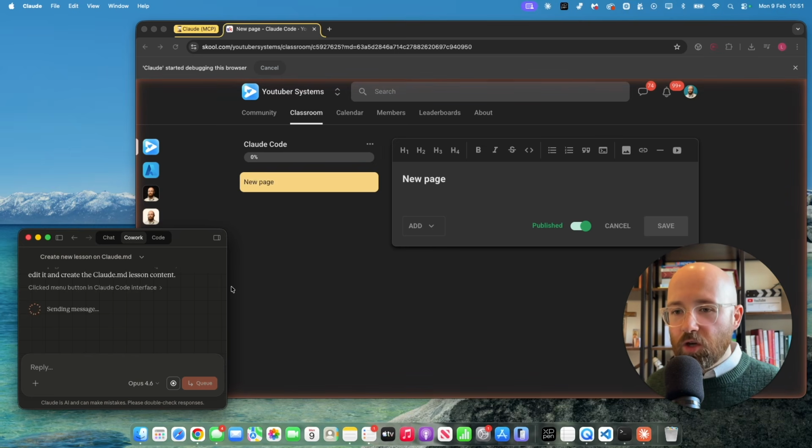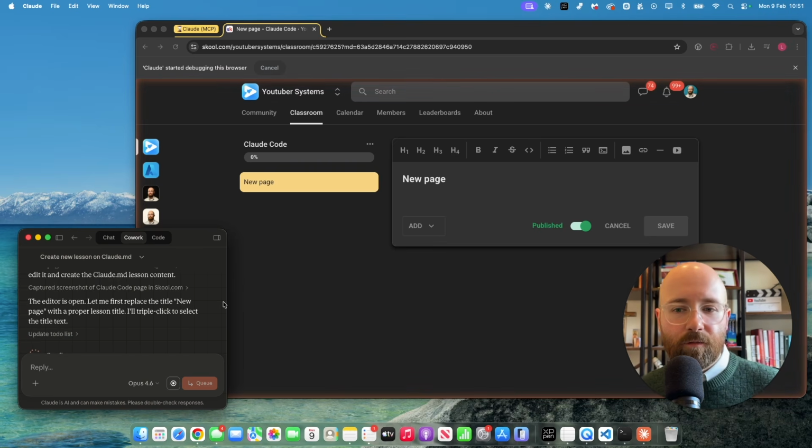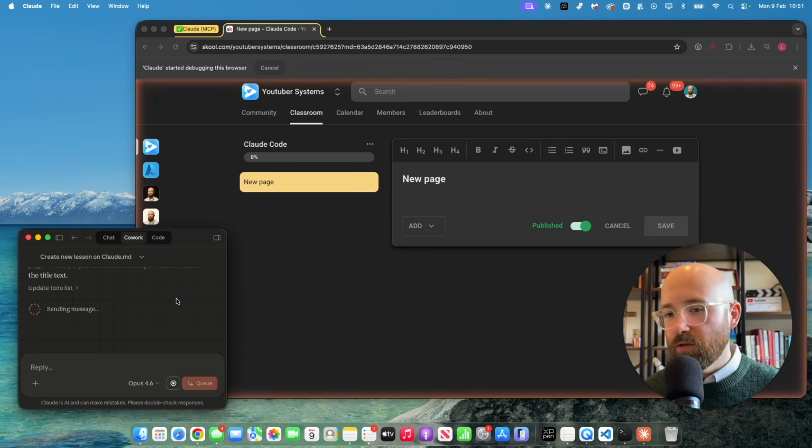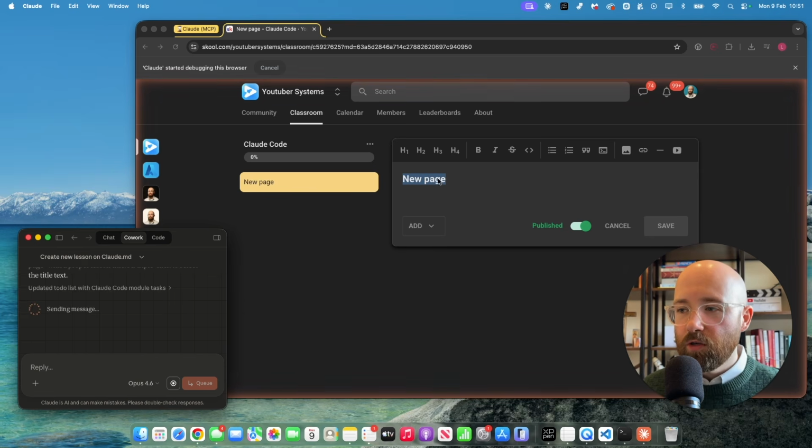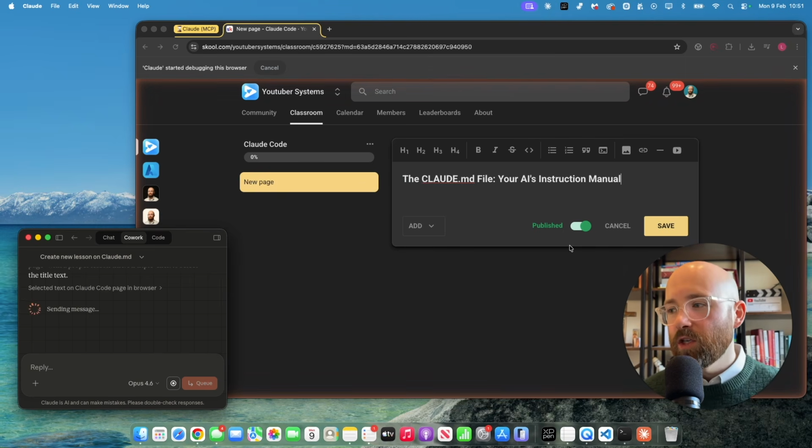Now it's not 100% perfect, it's still in research preview as it says, so sometimes it doesn't know where the title is and stuff. But because it's open here, if you're doing stuff on the other screen, you can either just let it do its thing, which may take ages to figure out what it's doing, but be aware, Cowork will use a bunch of tokens, so watch your usage. You can always come and click stuff too. If you can see it's taking ages to find the save button or the publish toggle, because these kinds of things can be hard for it to find, you can come over and save on its behalf. But there you go, you can see the power here of Claude Cowork.